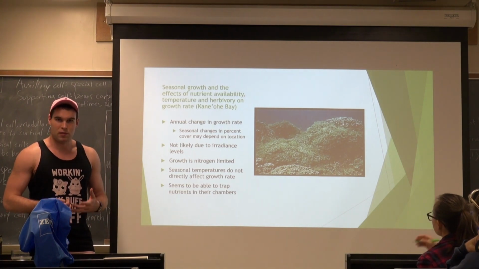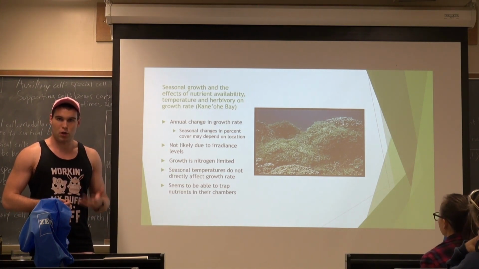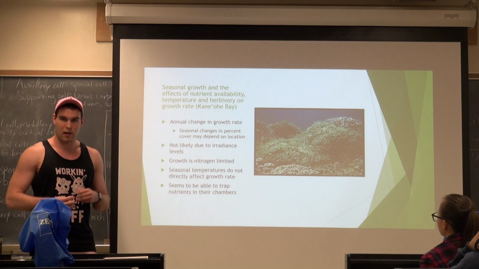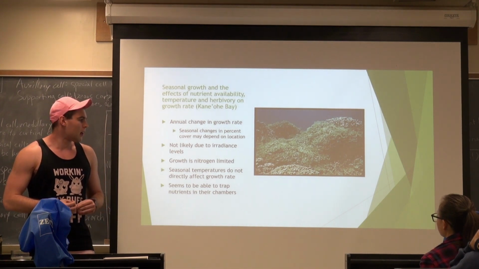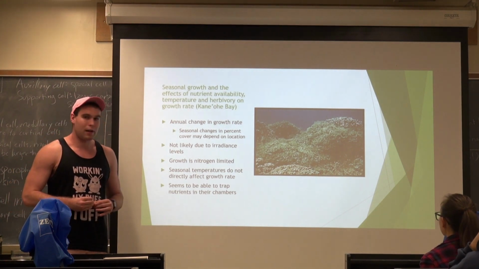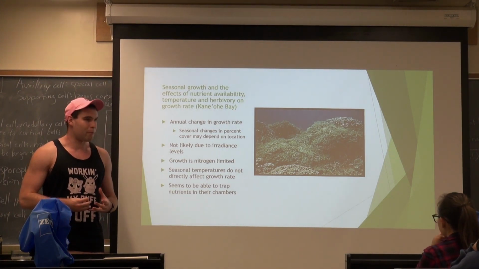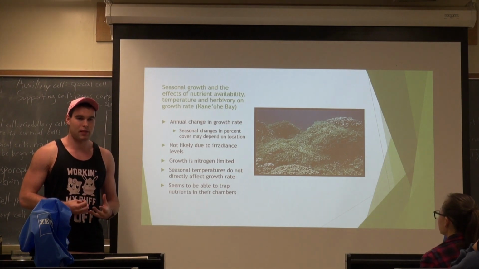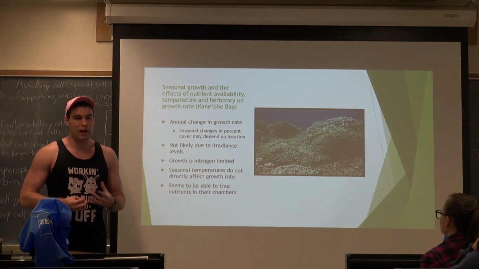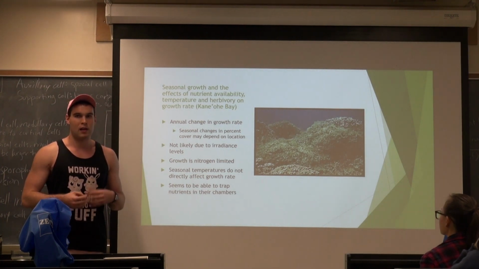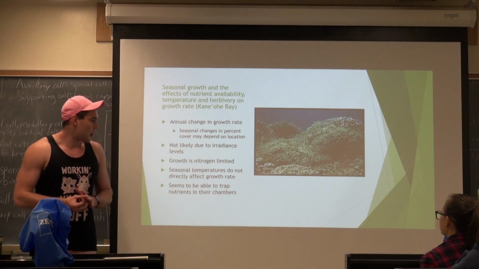Because the highest growth rate was in the fall, it's not likely that high irradiance causes the high growth rate, because in the fall there's about 20% of maximum sunlight. Experiments in the lab found that Dictyosphaeria is a nitrogen limited plant. So they had some expectations that perhaps the growth rate would be higher during the winter and spring months, because the rainy season would cause increased nitrate runoff from land, but that is not what they observed.